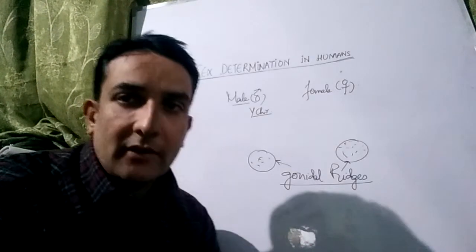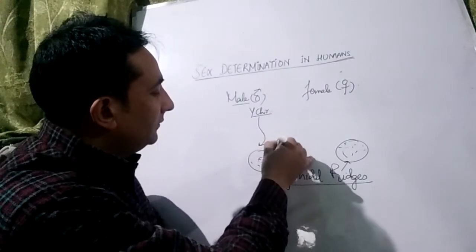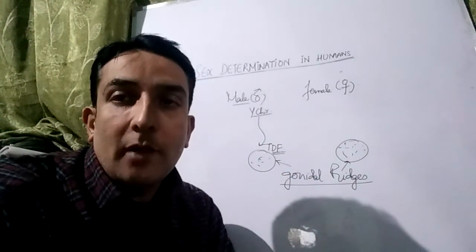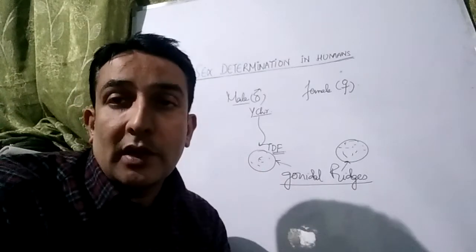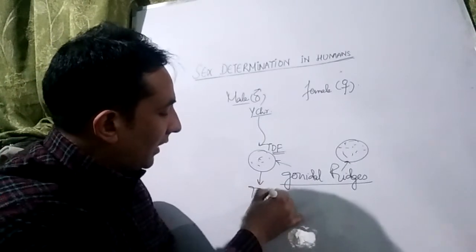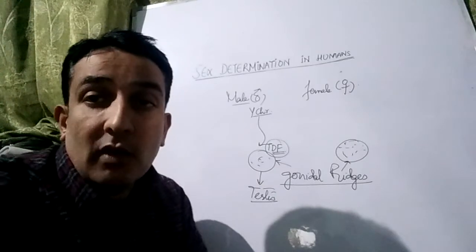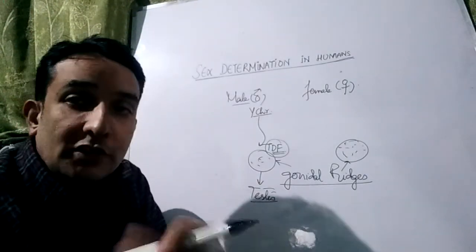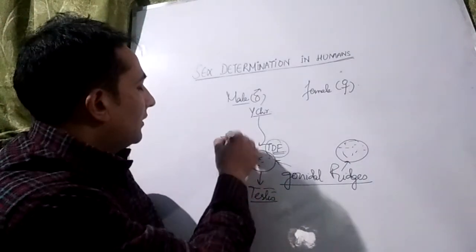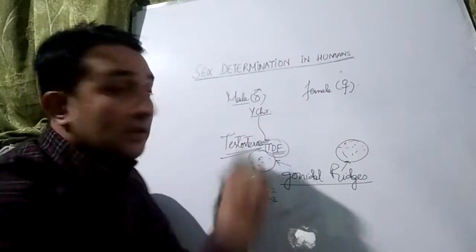It produces the testes determining factor. In the seventh week, the testes determining factor directly impacts the gonadal ridge in males, and stimulates its development into the testes. Although it is wholly and solely dependent upon the TDF and the SRY region, one of the epigenetic factors, the hormonal factor, that is the androgen, testosterone, also helps in sex differentiation in males.